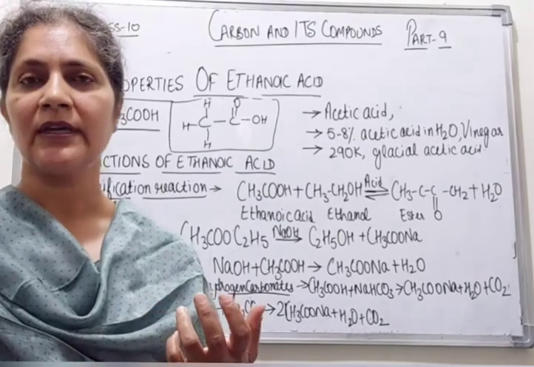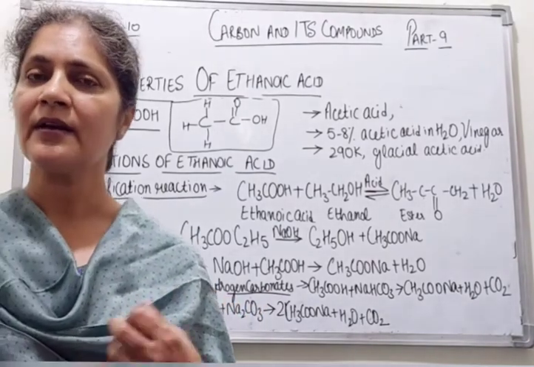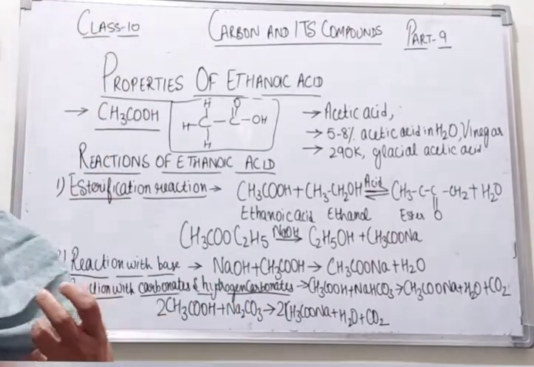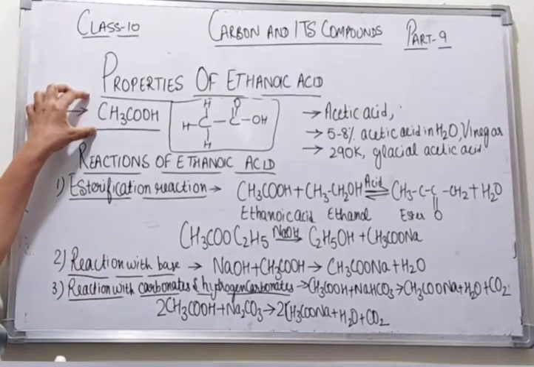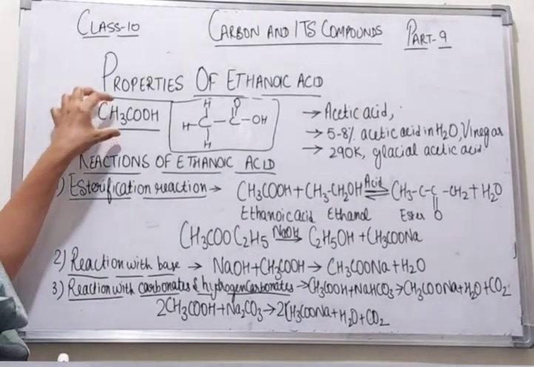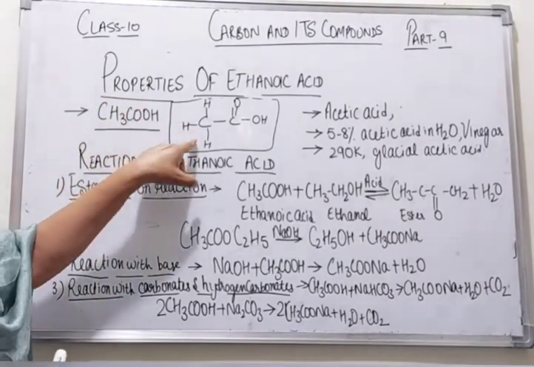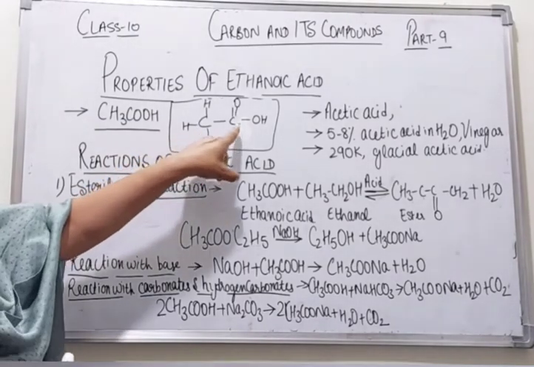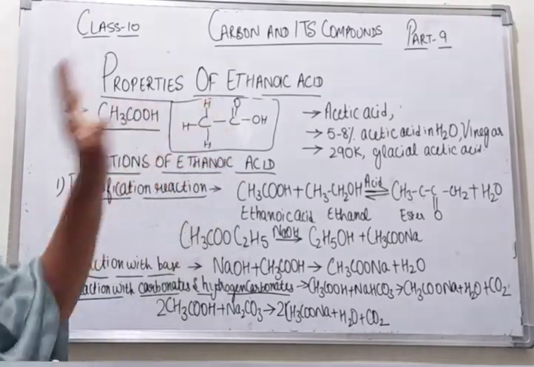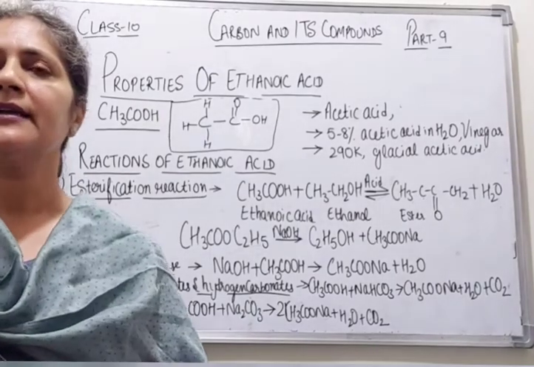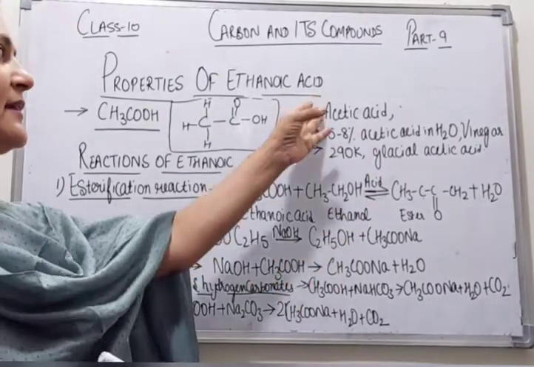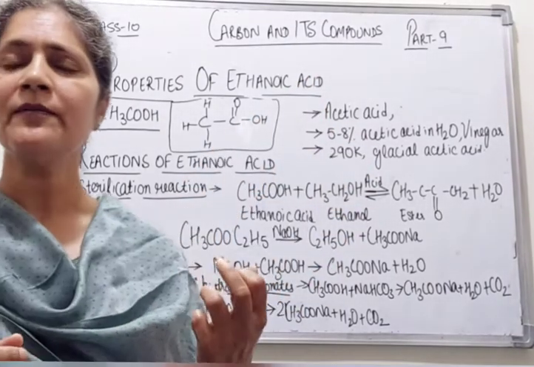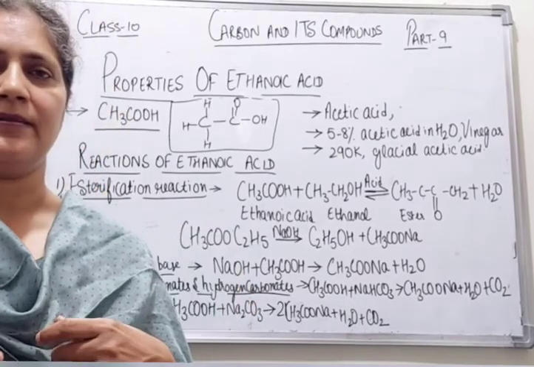Now what is ethanoic acid? It falls in the group of carboxylic acids. Its molecular formula is CH3COOH and its structural formula is this. This ethanoic acid is generally known as acetic acid, which is in the group of carboxylic acids.